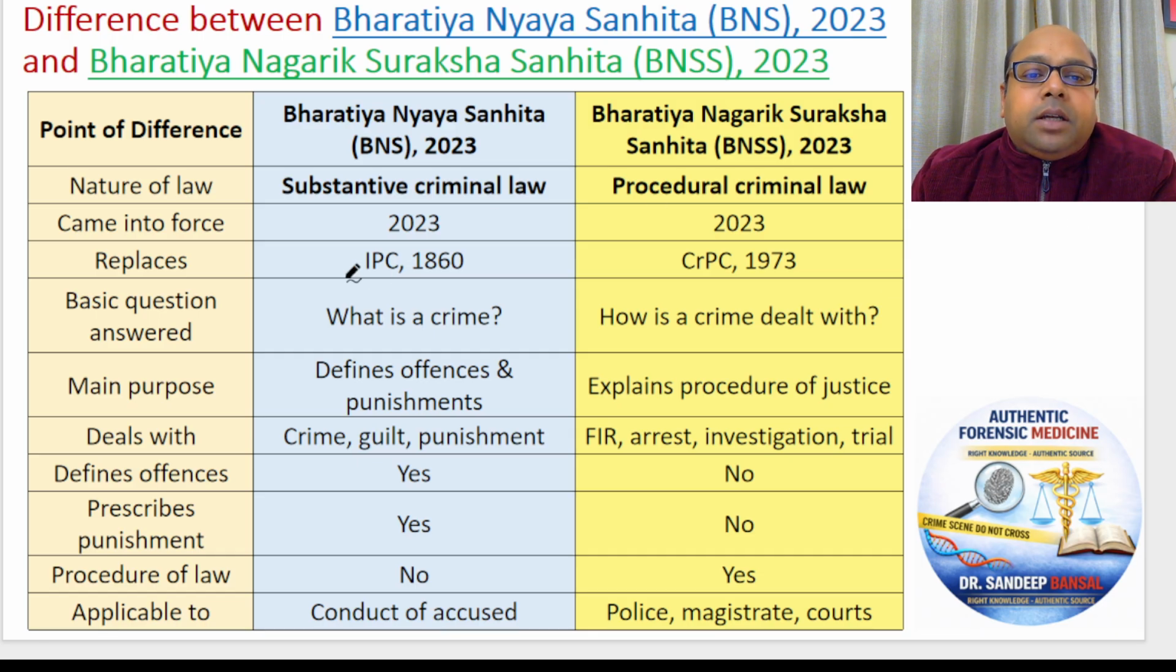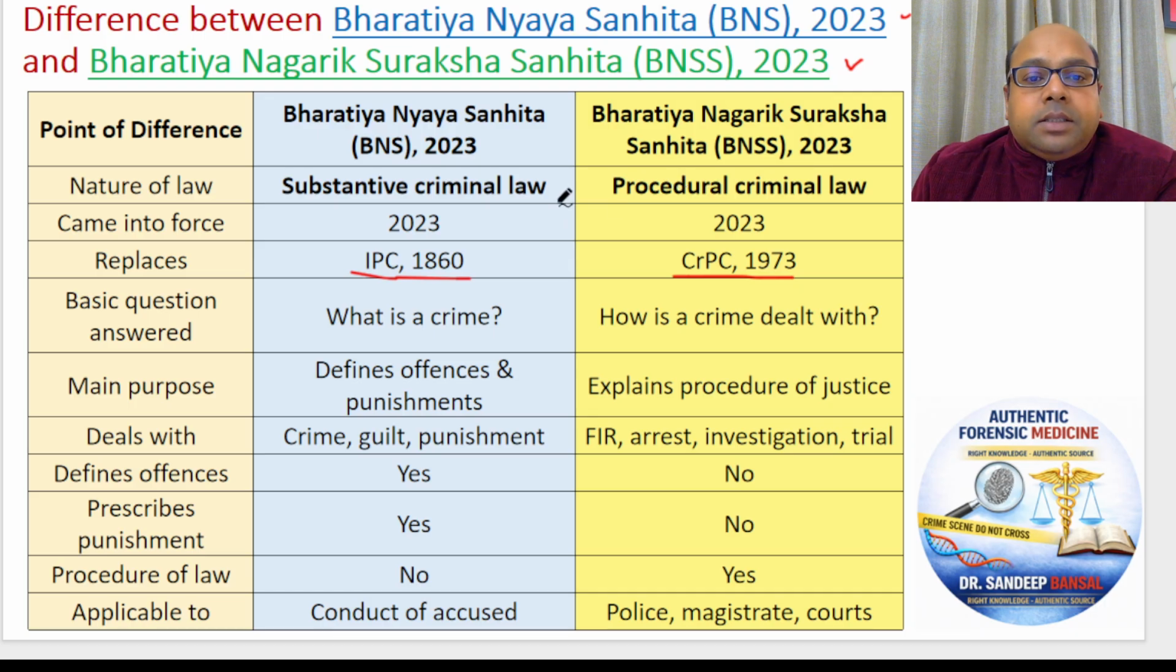You can see here IPC is written. It was a law in practice in India from 1860, at the time of the British. We had our CrPC, but it was also very old and outdated, of 1973. So the Government of India in 2023 brought new laws. It replaced IPC with Bhartiya Nyaya Sanhita and it replaced CrPC with Bhartiya Nagarik Suraksha Sanhita. But what are these laws and what is the difference between them?